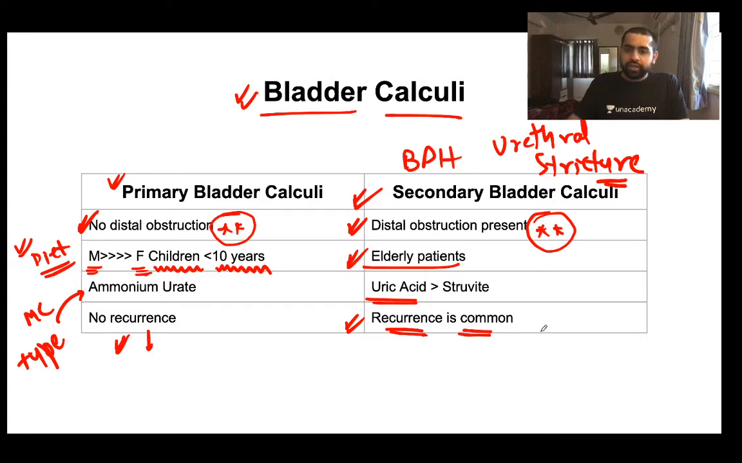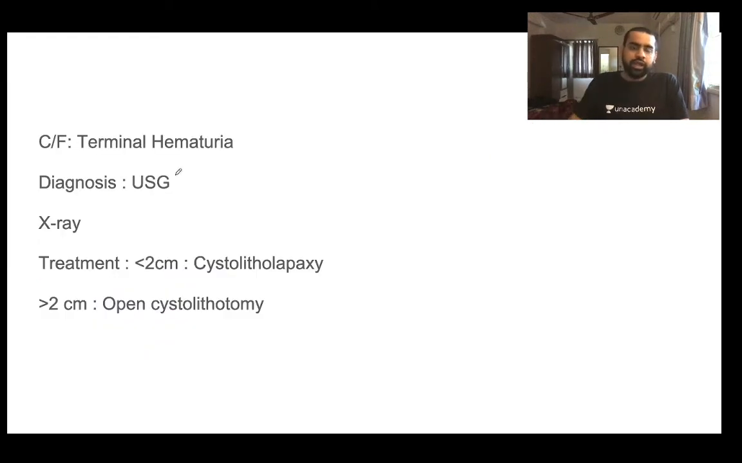Okay, so please understand this is also an MCQ point. The recurrence is common in the secondary bladder calculi. It is not common in the primary bladder calculi. So how will the patient present to you? The patient will present to you with something called terminal hematuria. What do you understand by terminal hematuria?